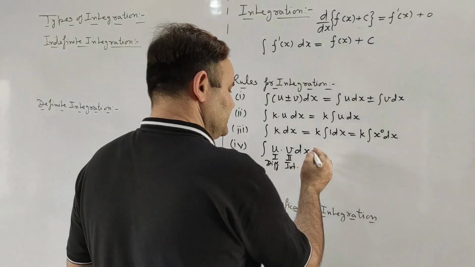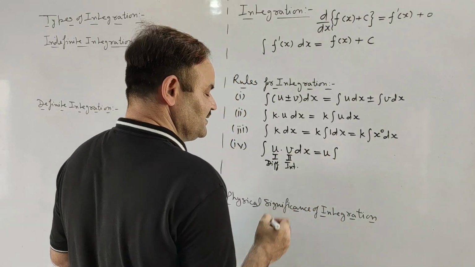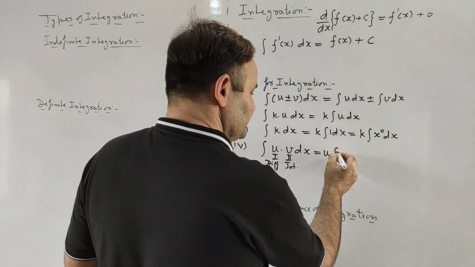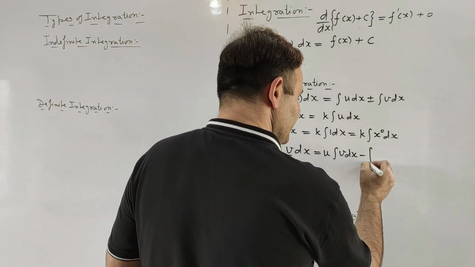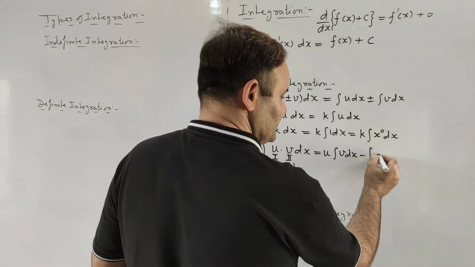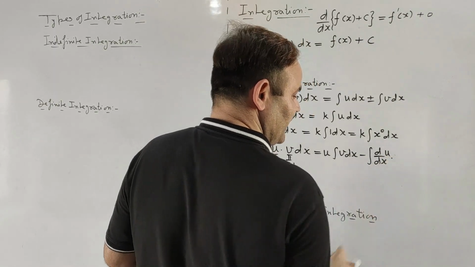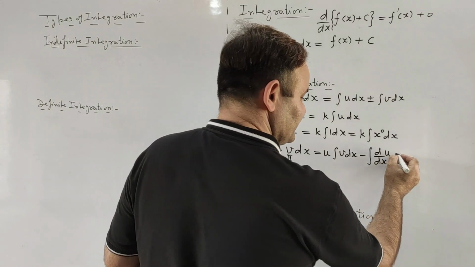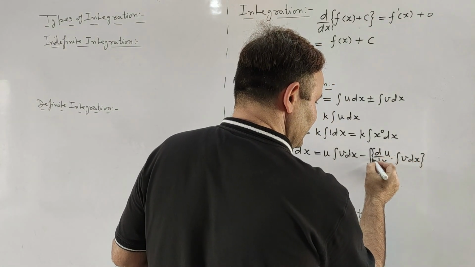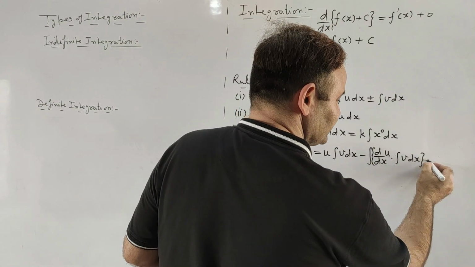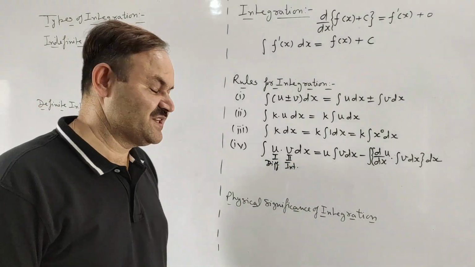Now first function as such, that is u as such, times integration of the second function, which is easily integrable, so integral v dx, minus integration of the differentiation of the first function, that is d by dx of u, multiplied by integration of the second function, integral v with respect to x, and then integration of the whole of this value with respect to x. So this will be the rule for multiplication.